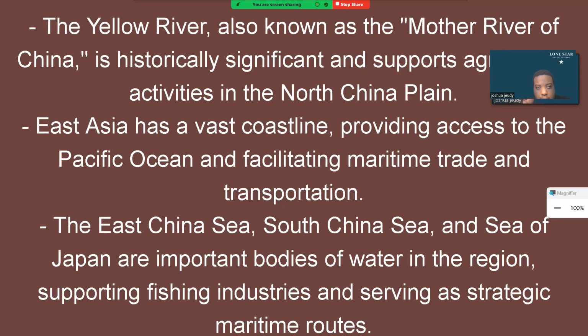Another river associated with China is the Yellow River. The Yellow River is probably one of the longest rivers in Asia and probably the third longest river in the world. It extends all across China and it is very influential for the world's economy. It is essential for the world's agriculture and essential for Chinese culture as well. It is the mother of all rivers. The Chinese have a very close connection to this river.